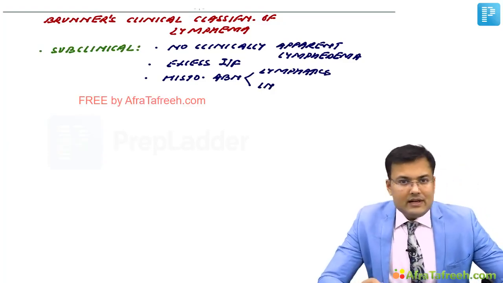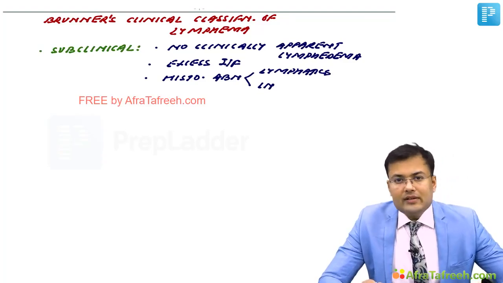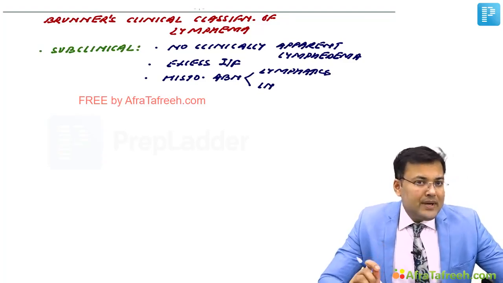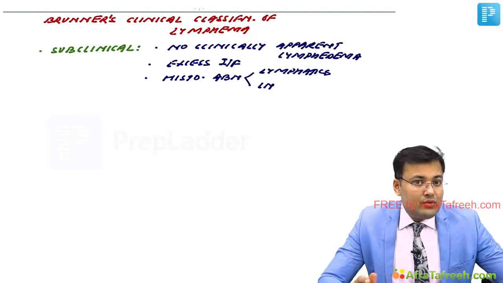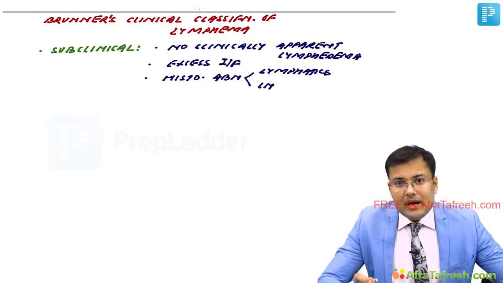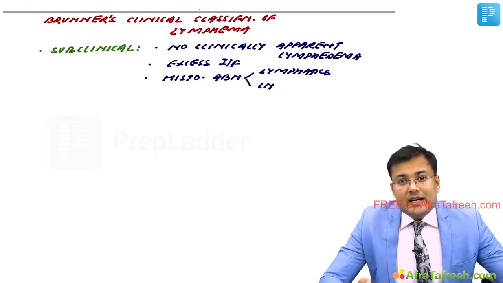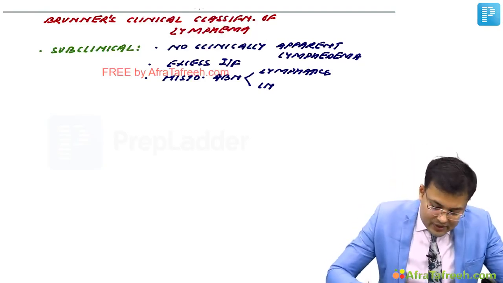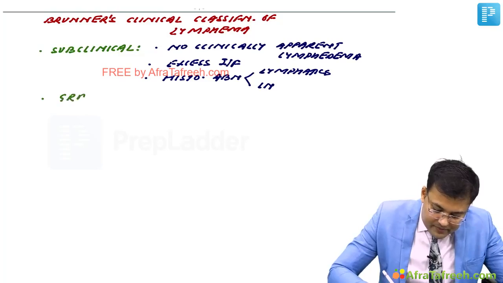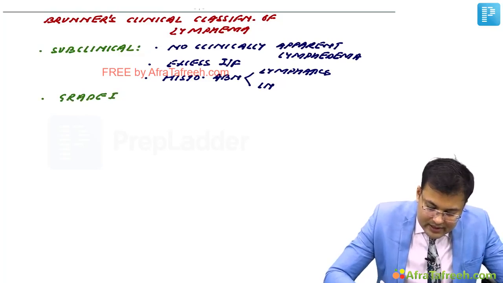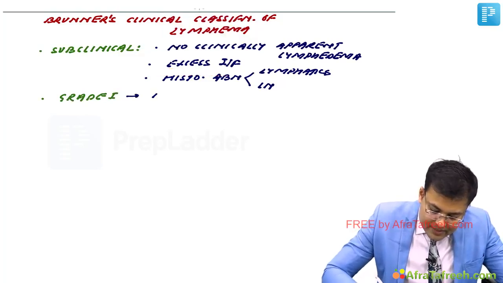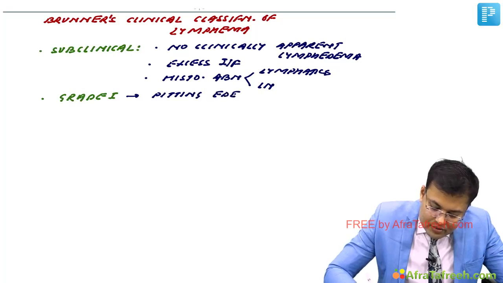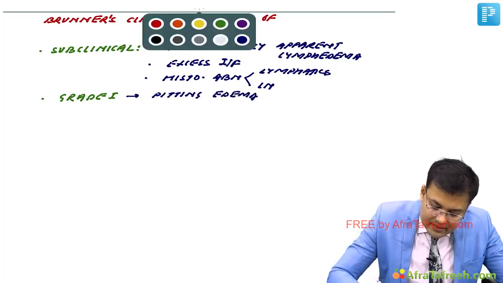After that, it is further divided into grade 1, grade 2, grade 3. In grade 1, there is pitting edema. In grade 2, there is non-pitting edema. And in grade 3, there is edema with irreversible skin changes. Okay, so what's grade 1? In grade 1, there is pitting edema. Clear? And in grade 2, it becomes non-pitting.